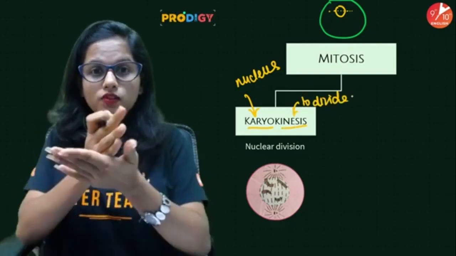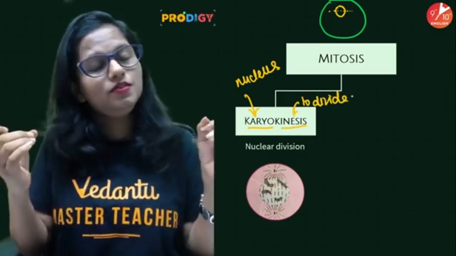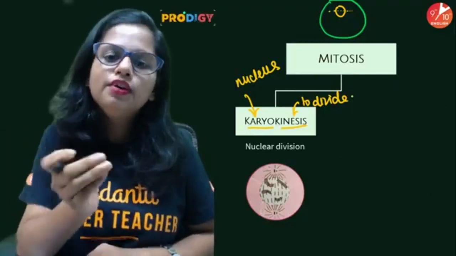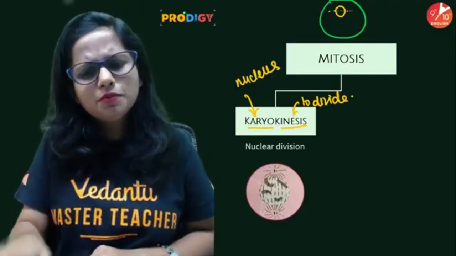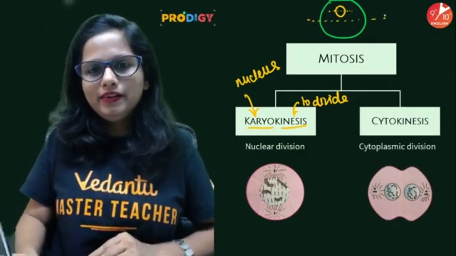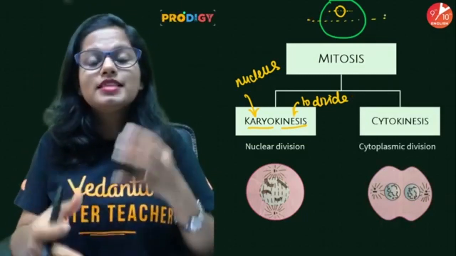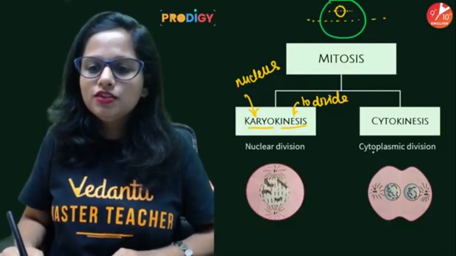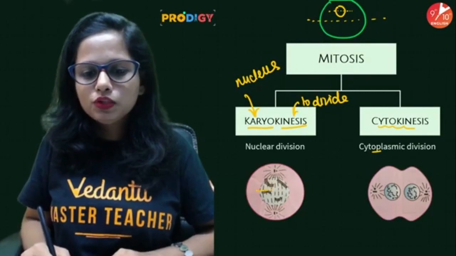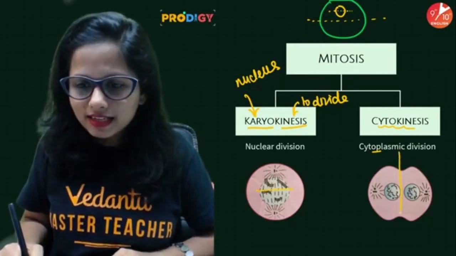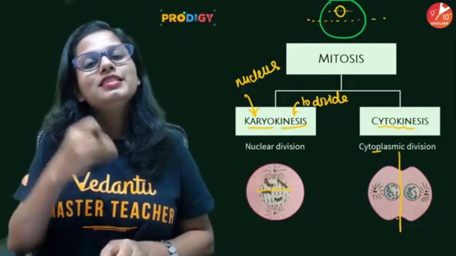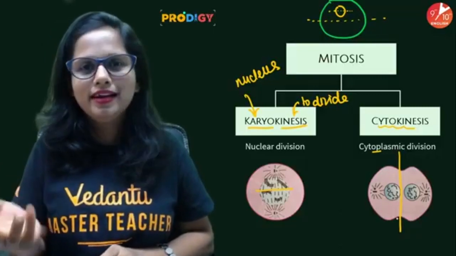Here the nucleus is splitting, and hence it is known as karyokinesis. Once the nucleus has been divided, then the cytoplasm will divide, and the cytoplasmic division is known as cytokinesis. First the nucleus will divide, then the cytoplasm will divide. So nuclear division is karyokinesis and cytoplasmic division is cytokinesis.